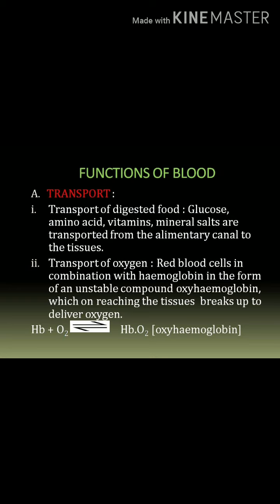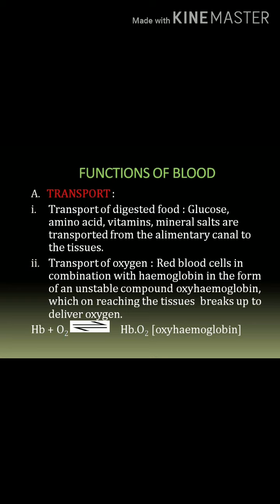Here the digested food goes from the alimentary canal to the tissues. These substances are simple sugars like glucose, amino acids, vitamins, mineral salts, etc. Whatever digested food is there passes through the alimentary canal to the different body organs or tissues with the help of the blood.